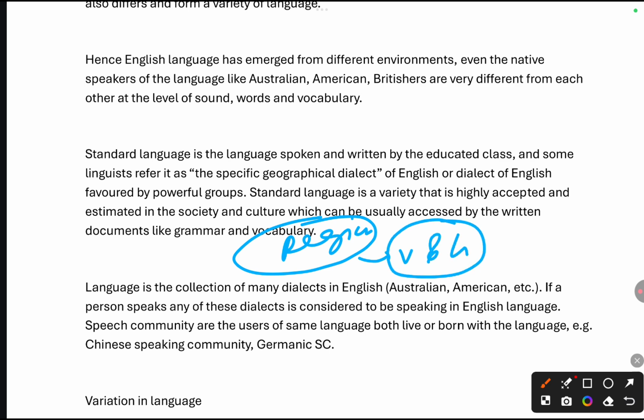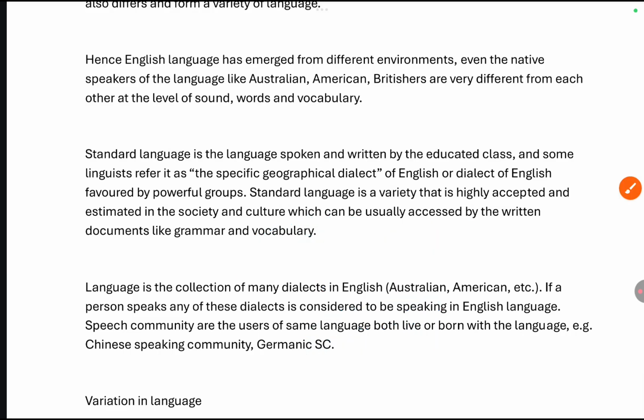Now the English which is spoken in other regions will be compared with the vocabulary and grammar available in the document of this region's English. The English spoken in this region will be the standard one, and the other regions' English will be compared with this region's vocabulary and grammar. So this is the standard English concept.